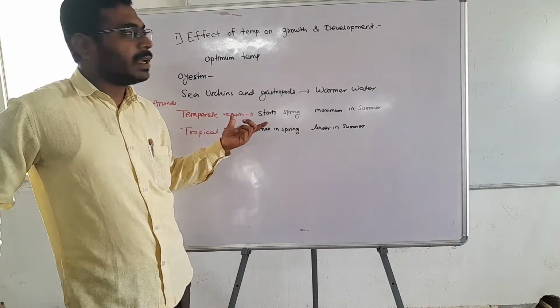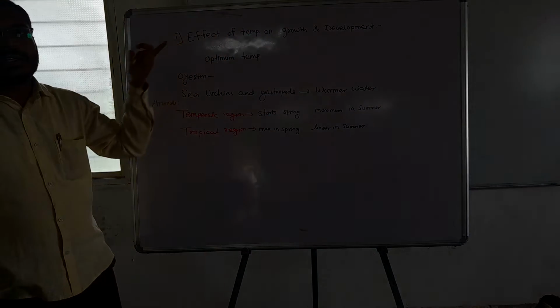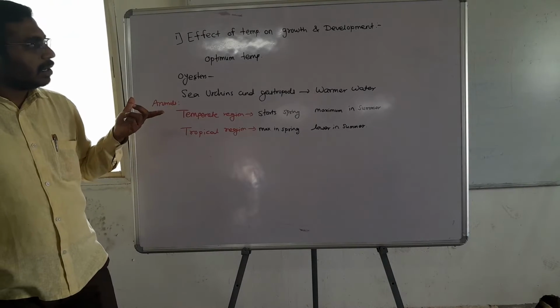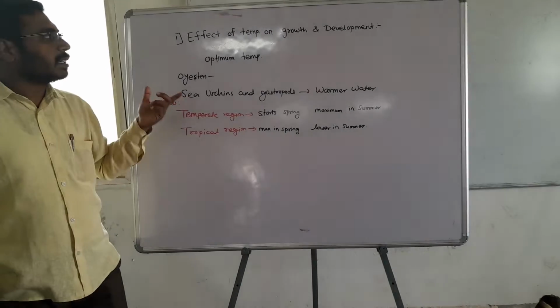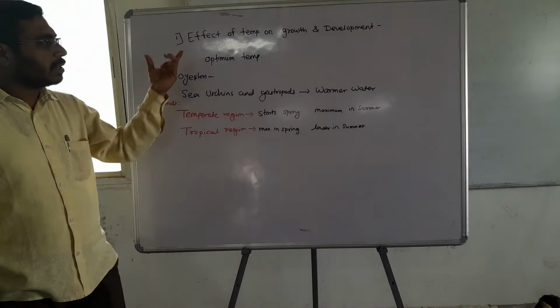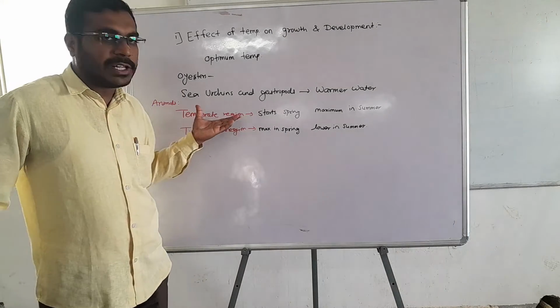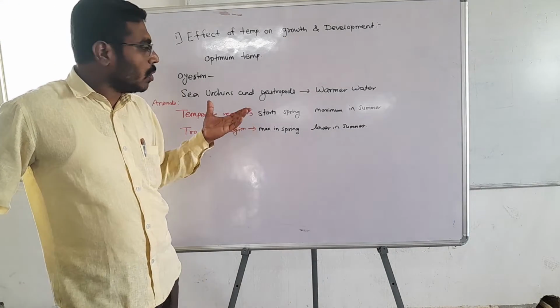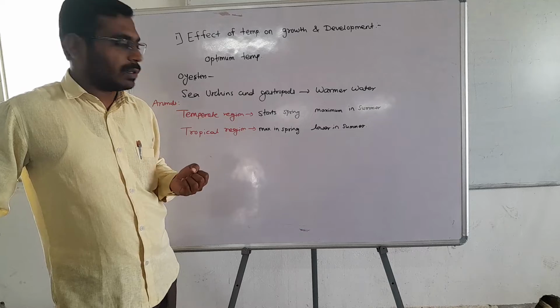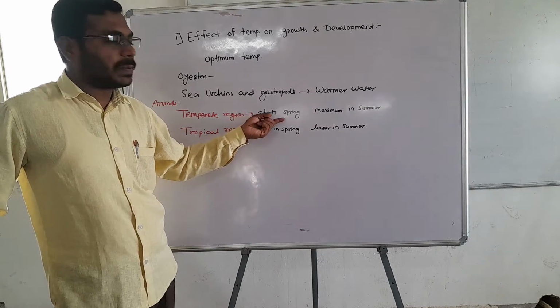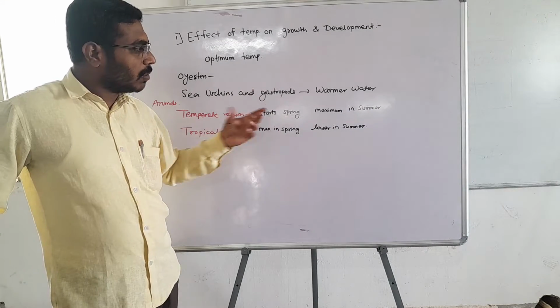Why? Because of the abiotic environmental factor, temperature. Temperate regions are considered the colder regions of earth. In spring it is very cold.